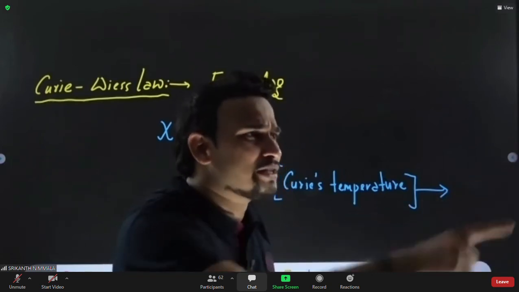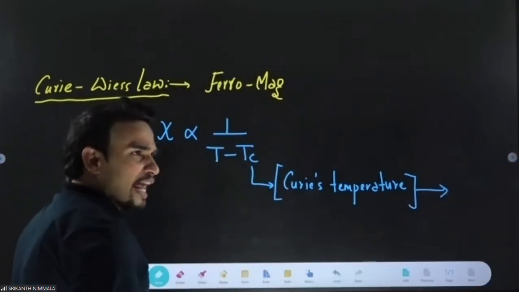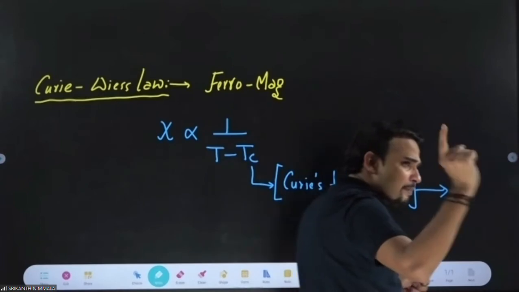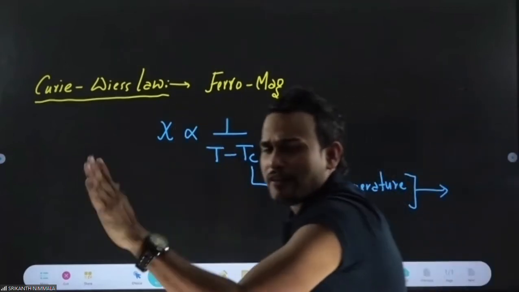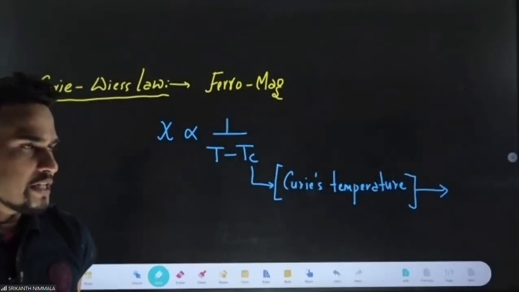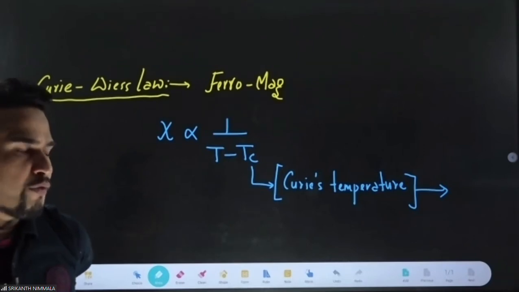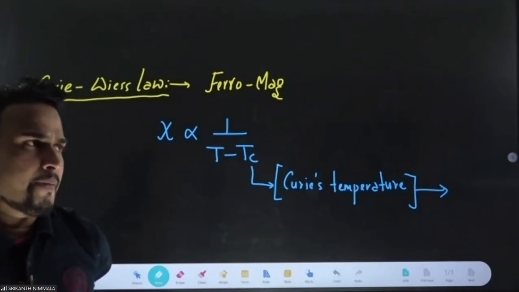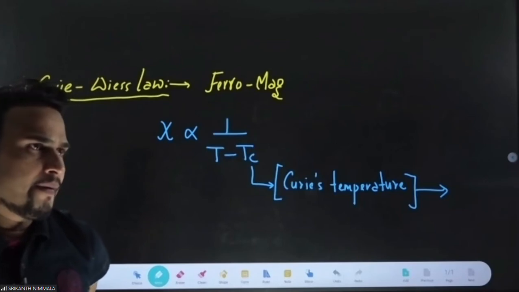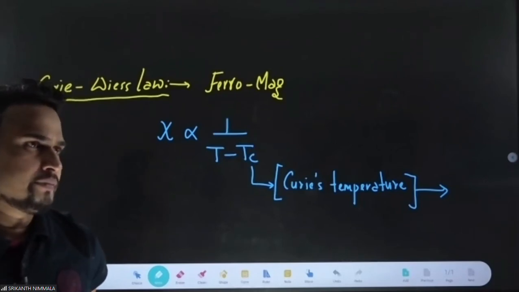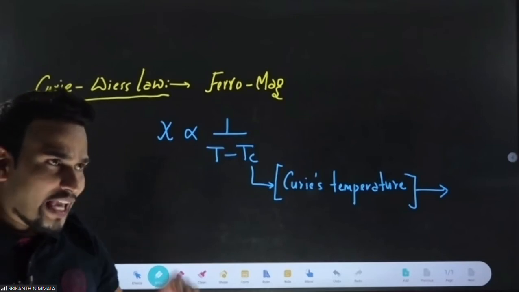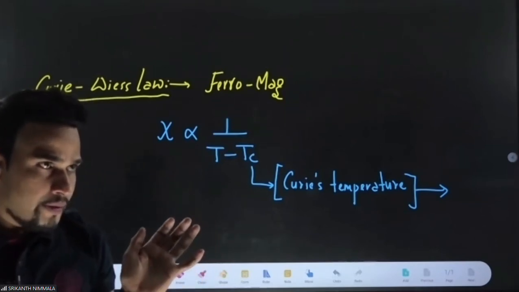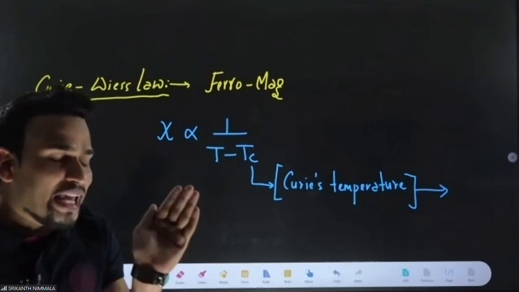You write this point: we can never obtain dia by heating para. Your paramagnetism will become less by heating, but it will never convert to dia.